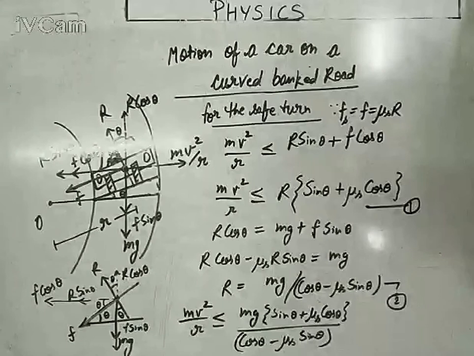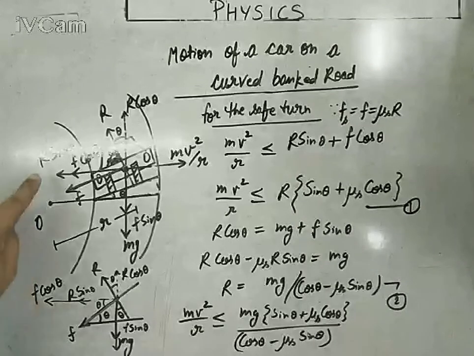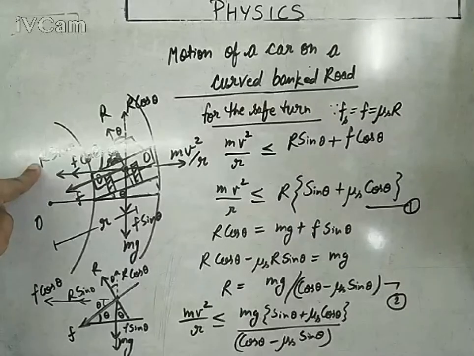So keep this thing in mind. This time the total centripetal forces are two, not one. One is the friction component, another is the weight component or reaction of the weight component, that is R sin theta. So this time the body is supposed to have greater centripetal force as compared to the previous derivation. That's why the body will have the greater safe velocity limit as compared to the previous derivation. Keep this thing in your mind.